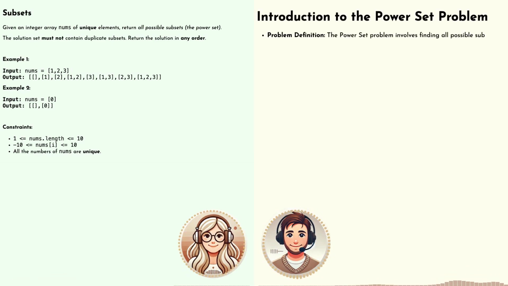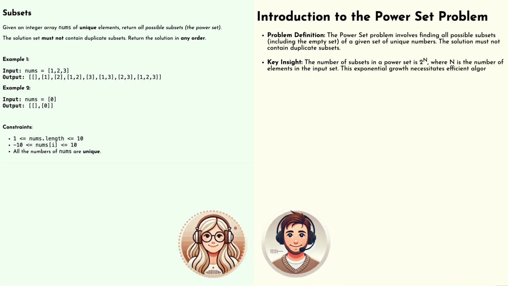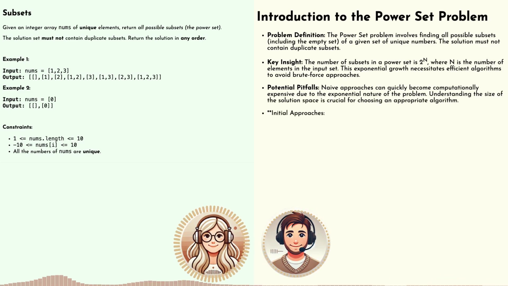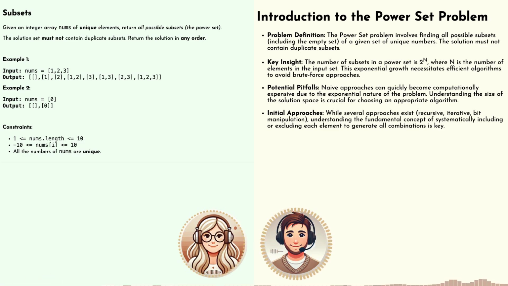We love to take deep dives, and today we're taking a deep dive into a coding problem that one of you amazing listeners sent our way. It's a classic. It's all about finding every single subset of a set of unique numbers. That's right. We're talking the power set. This problem is a staple in coding interviews and algorithm challenges. It seems deceptively simple at first, but it can quickly spiral into a complexity monster if you're not careful.